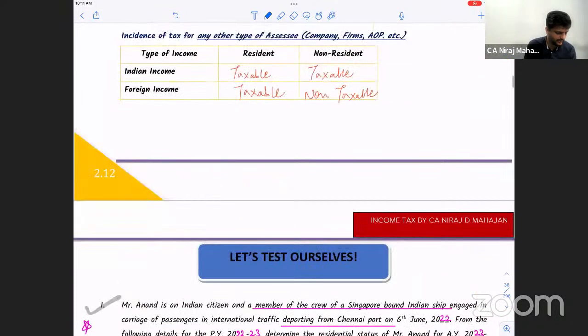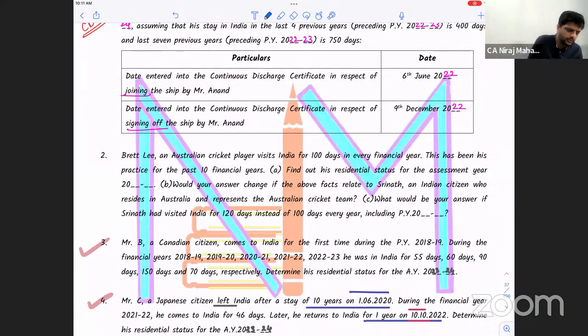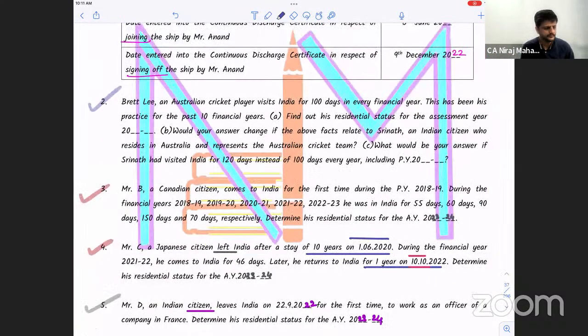Okay, Niraj. Come to question number 2. Ready? Brett Lee, an Australian cricket player. Australian it is given, okay? So he's not an Indian citizen, and also obviously not a person of Indian origin.